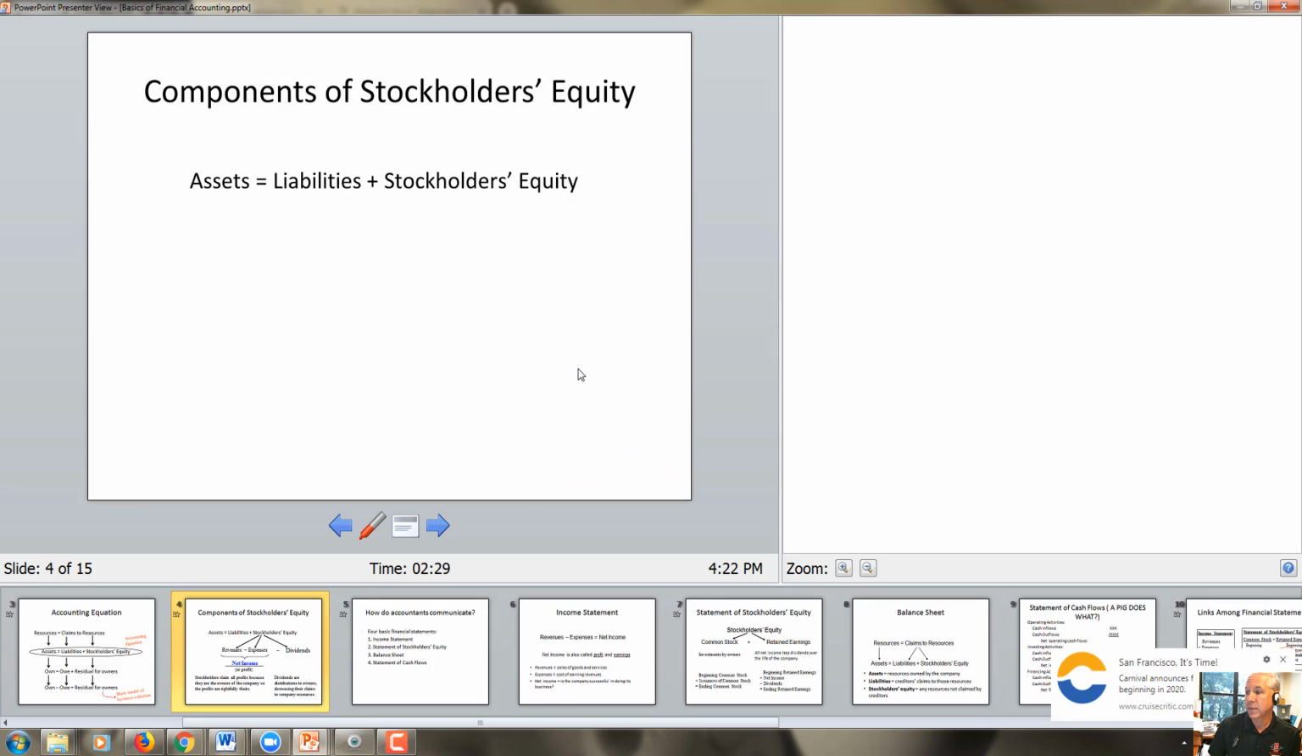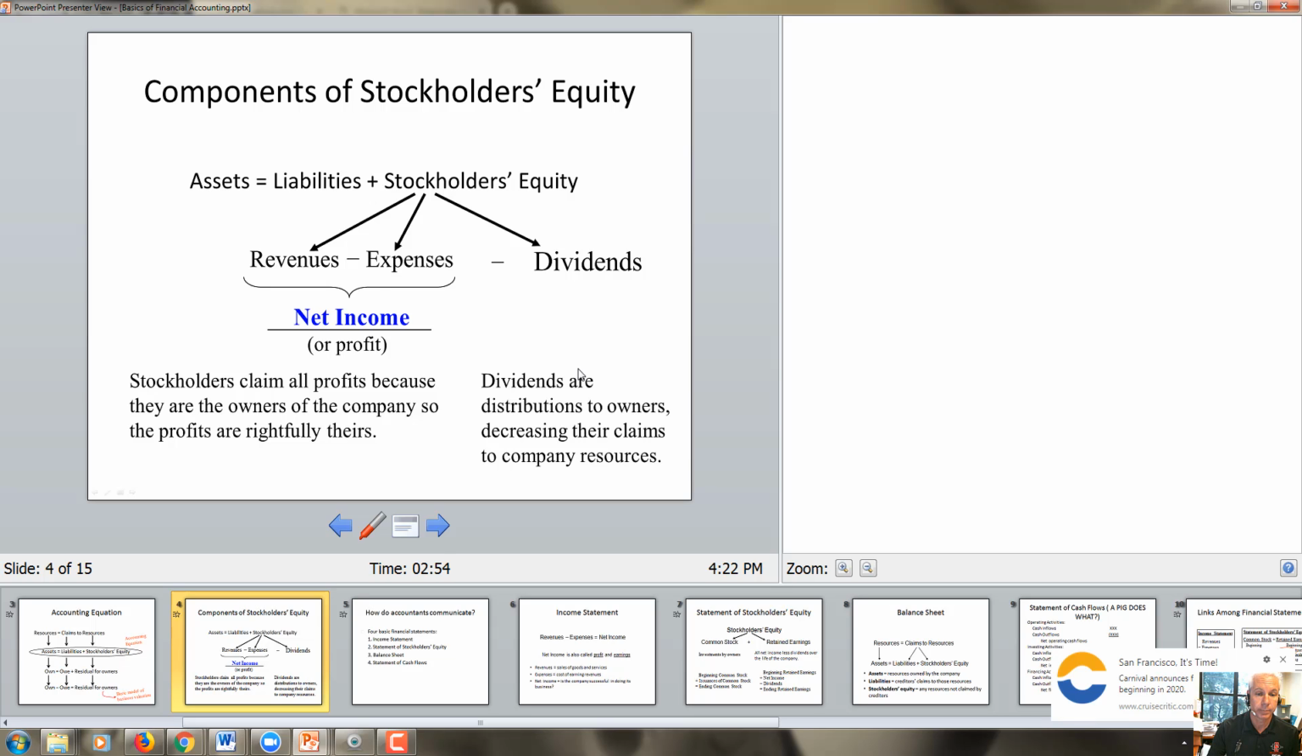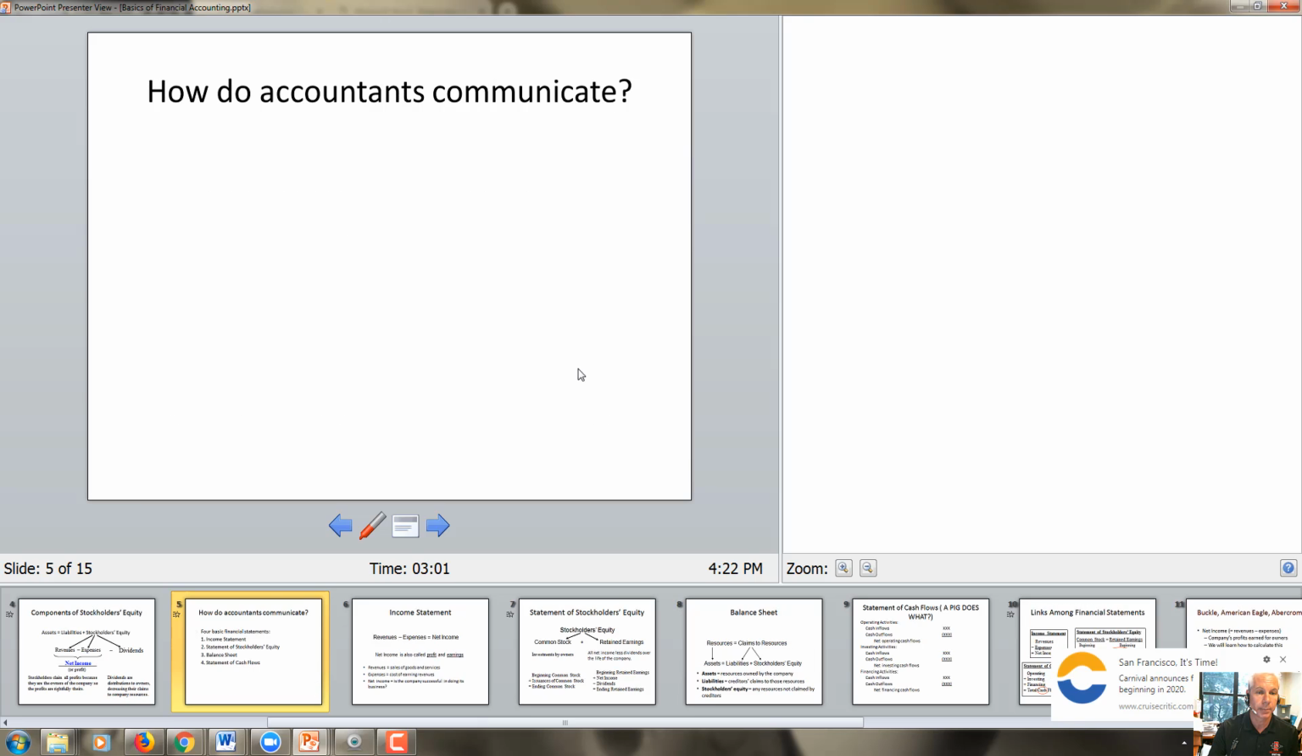What are the key components of stockholders' equity? Well, we need to drill down on stockholders' equity. The three things that will go into stockholders' equity are going to be revenues, expenses, and dividends. Revenues minus expenses is known as net income or profits of the company. These represent the stockholders' claims of all profits because the owners of the company are rightfully entitled to the profits. The dividends are just what we call distributions to the owners, and it decreases their claims against the resources of the company.